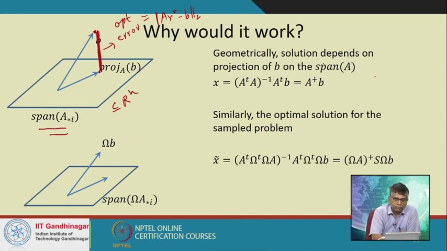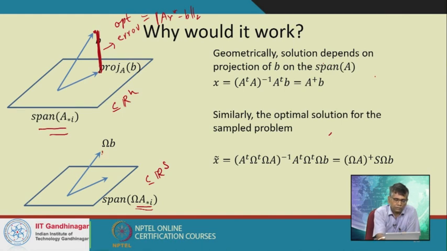Now what we did was that we projected each of these vectors A star i into a smaller dimensional space, omega A star i. So this is now a subset of R^S, depending on the S that you have chosen, and similarly b has been projected from R^n to R^S. Now this picture gets perturbed a little because of the random projection.